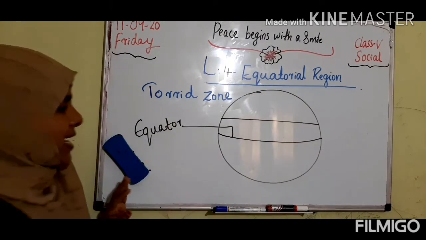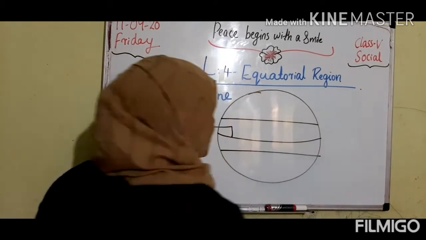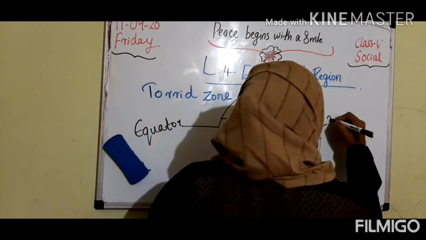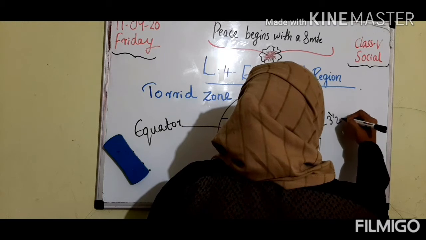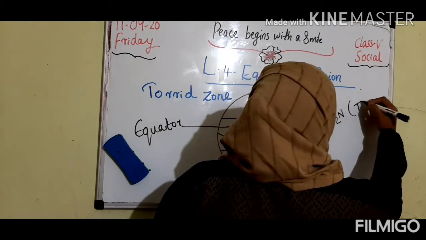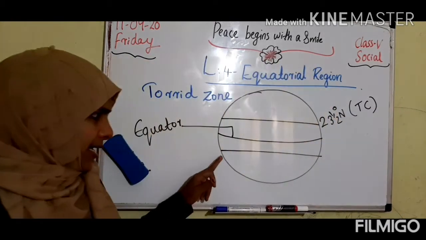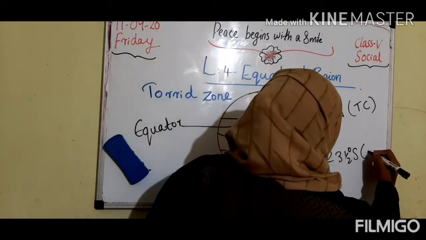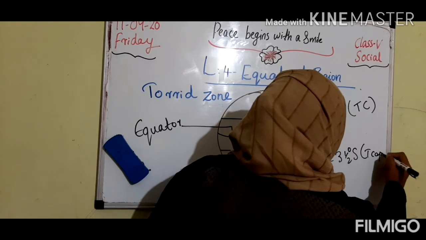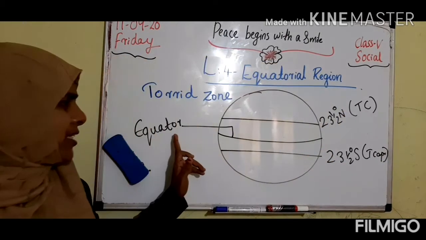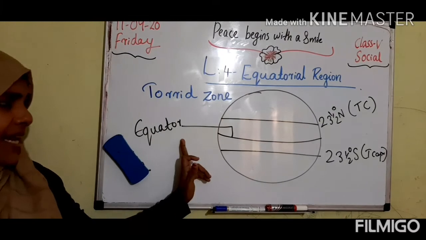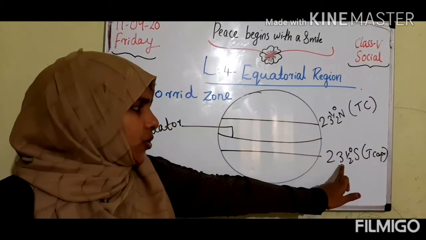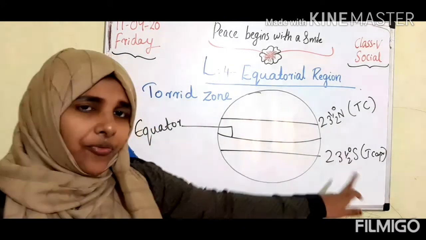And this equator lies between the Tropic of Cancer, at an angle of 23 and a half degrees north, and the Tropic of Capricorn, 23 and a half degrees south. Right, children?